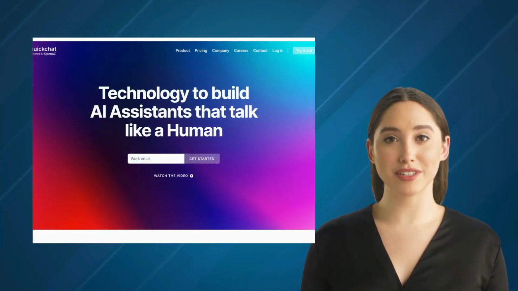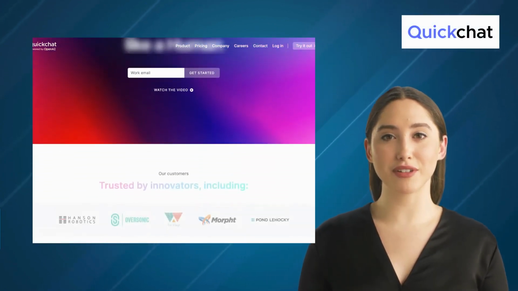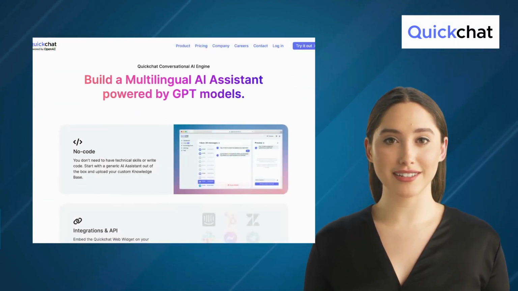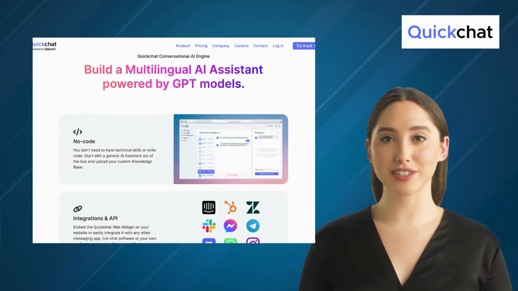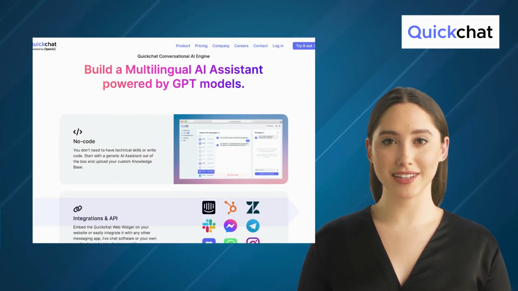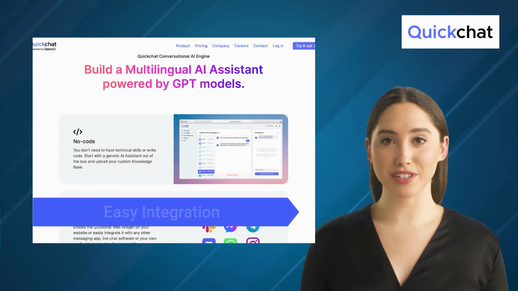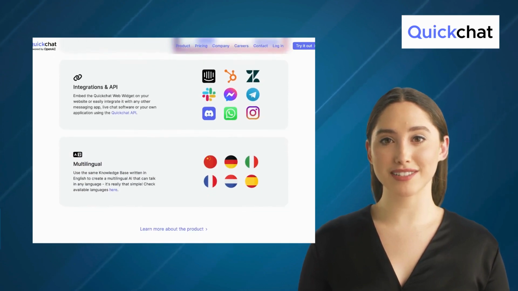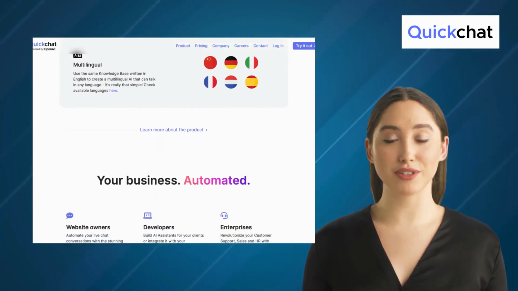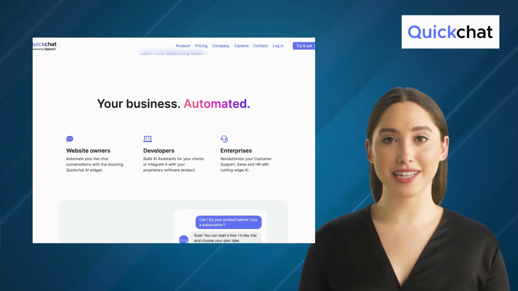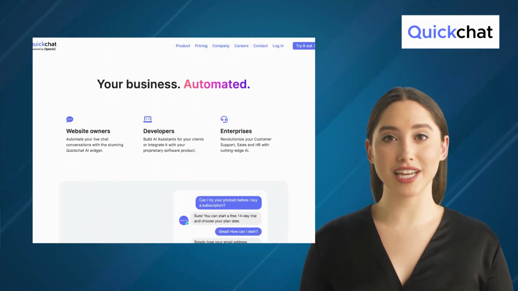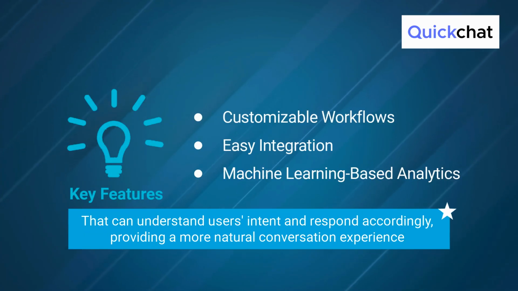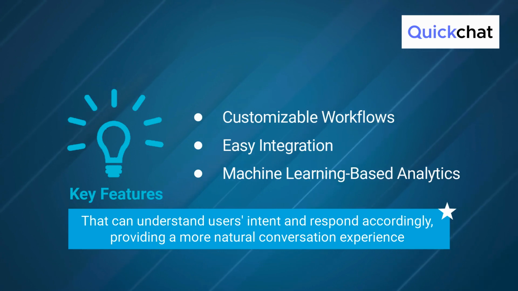Third alternative is QuickChat. QuickChat is an innovative platform that enables organizations to create their own multilingual AI assistants, leveraging state-of-the-art generative AI models such as GPT. It offers features like customizable workflows, easy integration, and machine learning-based analytics. QuickChat simplifies the otherwise complex process of building intelligent assistants with its user-friendly interface, which requires no coding experience. The standout feature of QuickChat is its ability to create chatbots that can understand users' intent and respond accordingly, providing a more natural conversation experience.